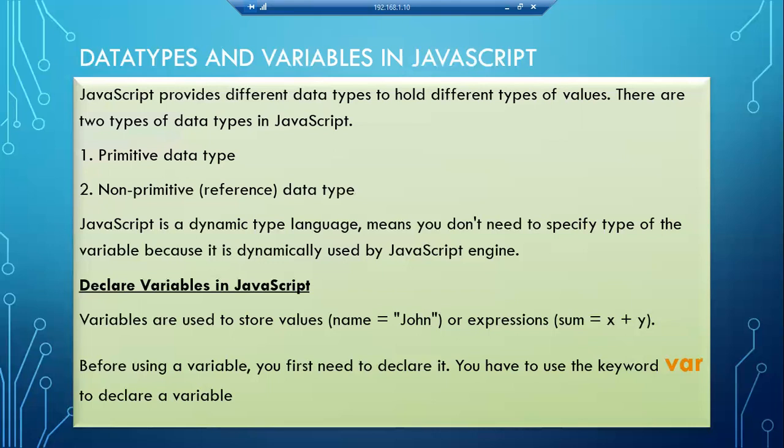And JavaScript is a dynamically typed language. That means we need not mention the type first. If I am going to use an integer variable, there is no need to state that it is an integer, because it is dynamically typed. According to the value you assign to the variable, the variable automatically takes the data type. So you need not specify the type of the variable because it is handled dynamically by the JavaScript engine. But when I am using a variable, we have to use the keyword var.